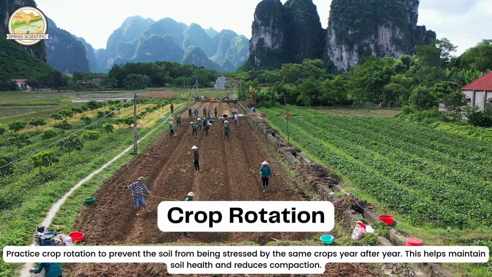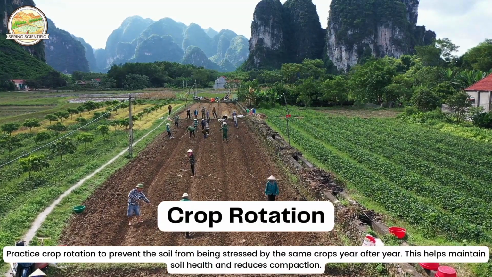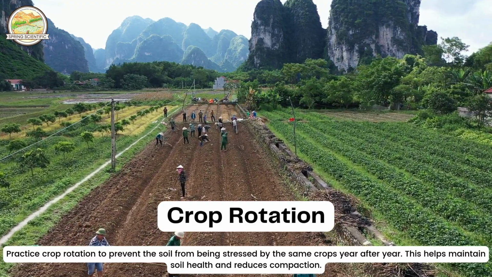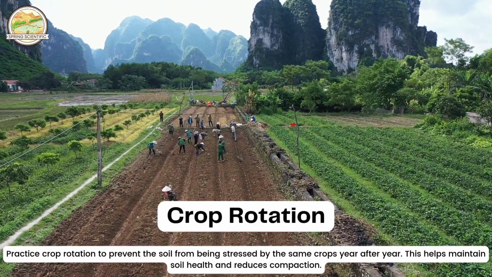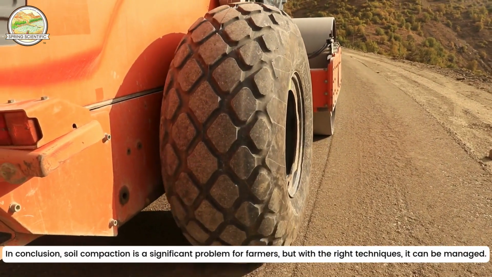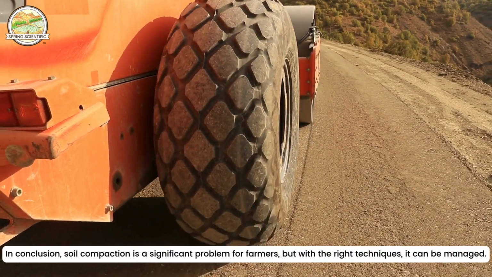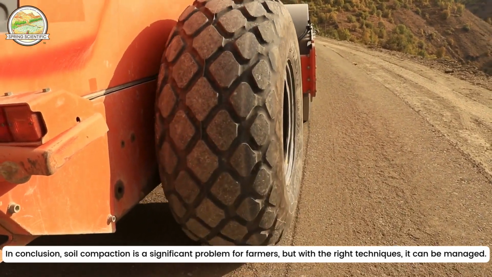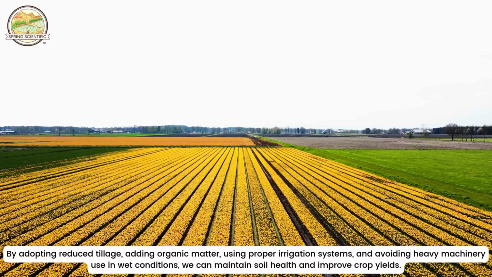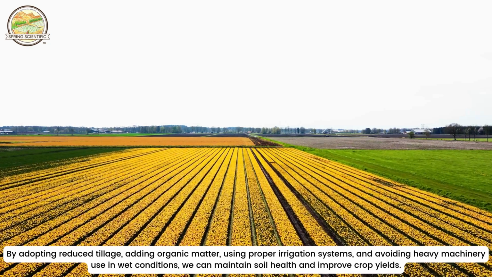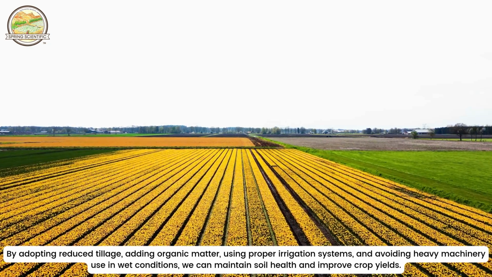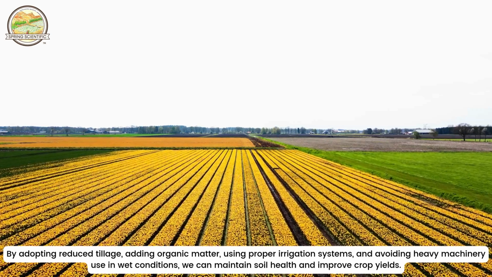Practice crop rotation to prevent the soil from being stressed by the same crops year after year. This helps maintain soil health and reduces compaction. In conclusion, soil compaction is a significant problem for farmers. But with the right techniques, it can be managed. By adopting reduced tillage, adding organic matter, using proper irrigation systems, and avoiding heavy machinery use in wet conditions, we can maintain soil health and improve crop yields.